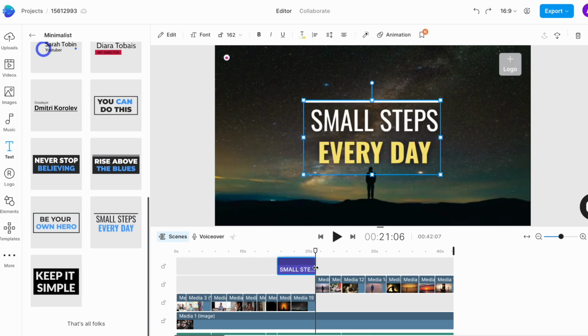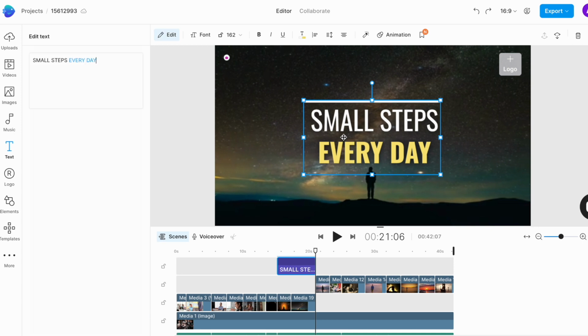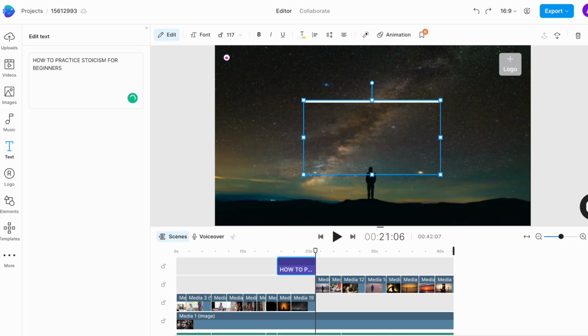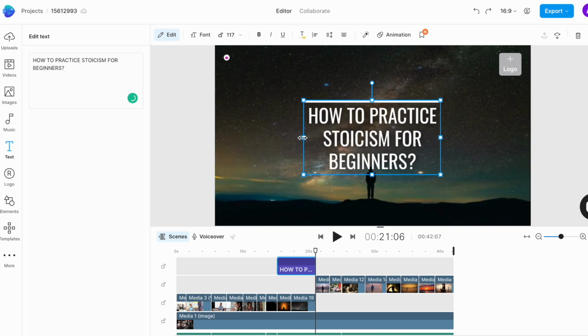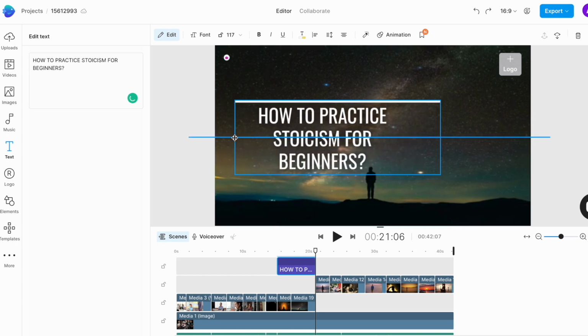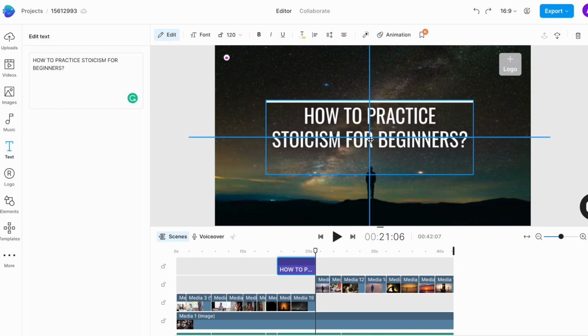Now to edit the text itself, I will just double click on the text box to open up the edit window and type out my own text. We want to say how to practice Stoicism for beginners. Once the basic text is added, you can use the controls on top of the canvas to customize it further. I want to change the color of certain words to highlight them.